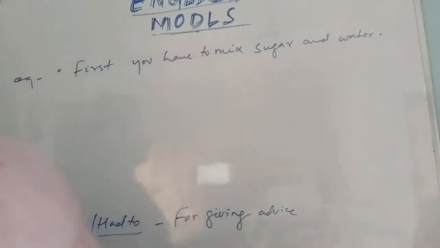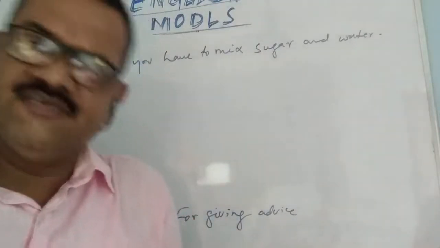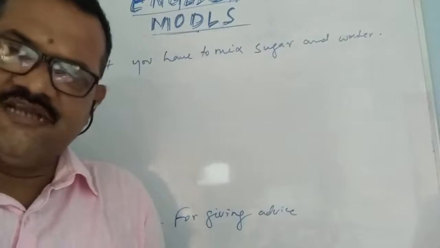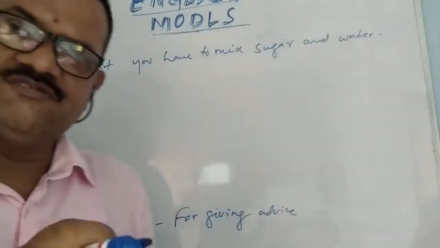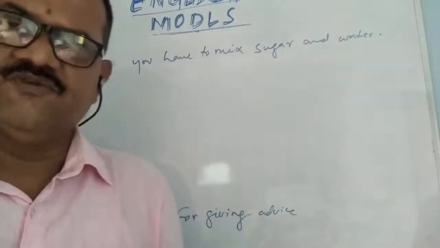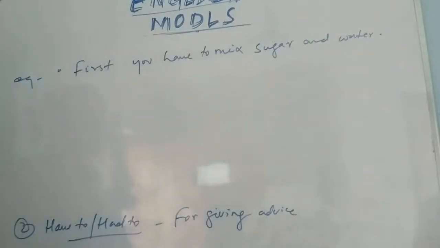So it is a procedure for making something. So the advice is that first you have to mix sugar and water. So it is advice for making a particular thing. Okay, a procedure. First you have to mix water and sugar.